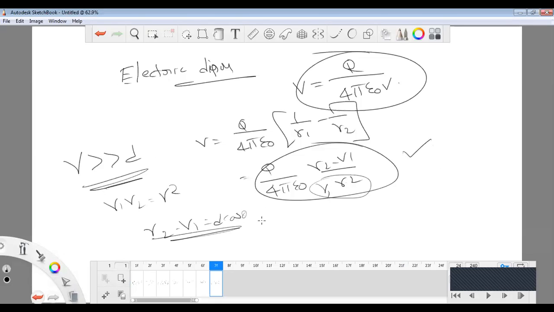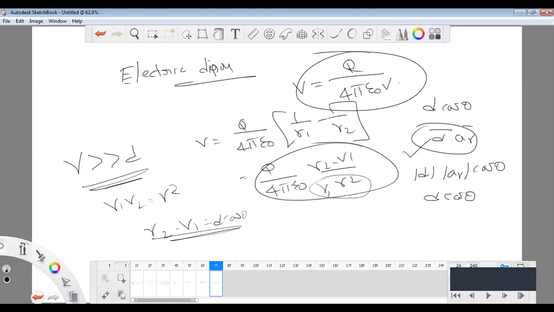This D cos theta is rewritten as D bar dot AR bar, magnitude of D and magnitude of AR and cos theta, so again it becomes D cos theta.